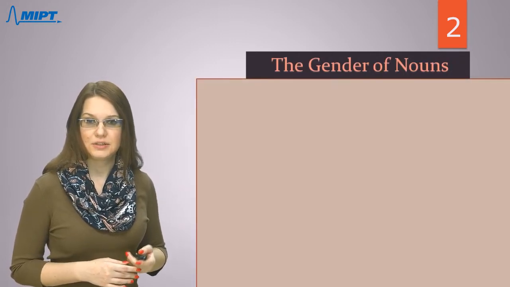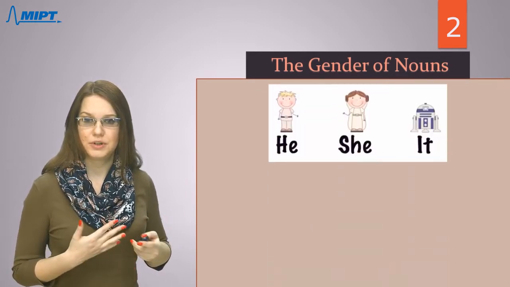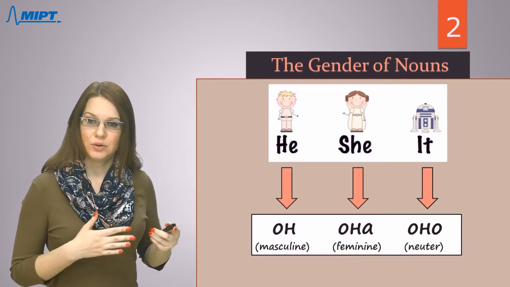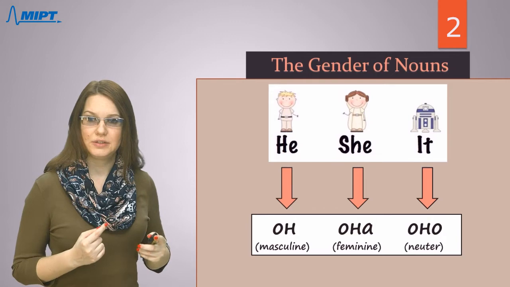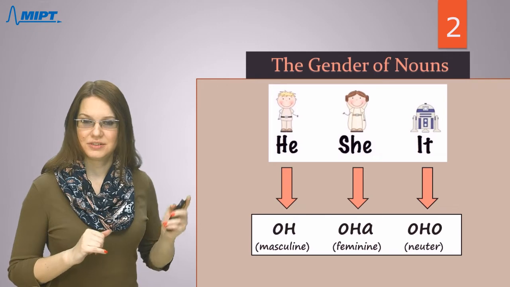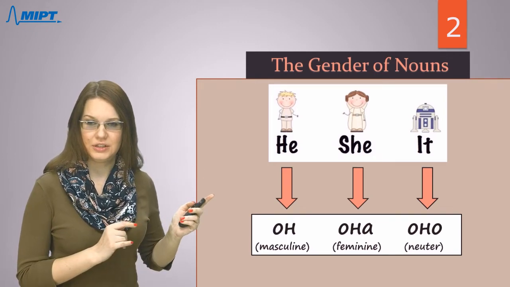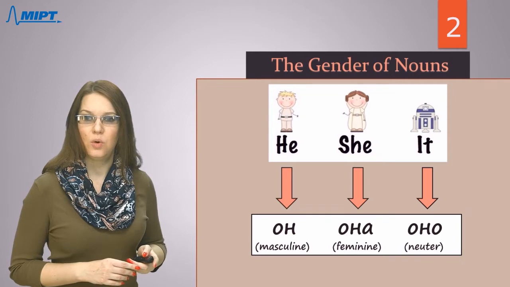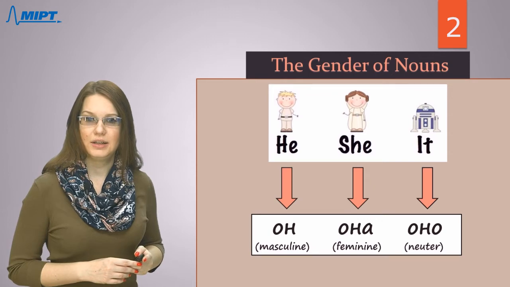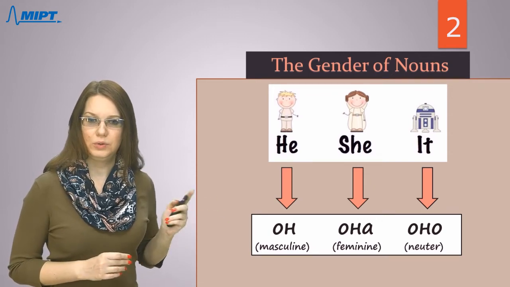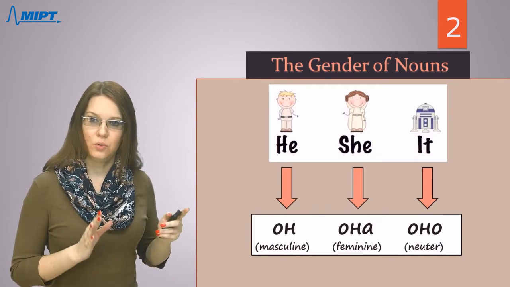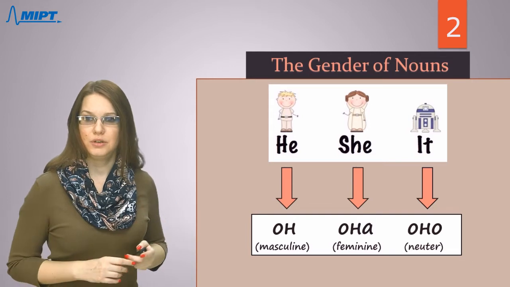I'd like to say that this category is more a grammatical category in Russian language. So the gender of nouns actually depends on the last letter of this noun. We have three genders. Like in English we say he, she or it. In Russian we will say он for all nouns which are masculine, она for all nouns which are feminine, and оно for all nouns which are neutral.